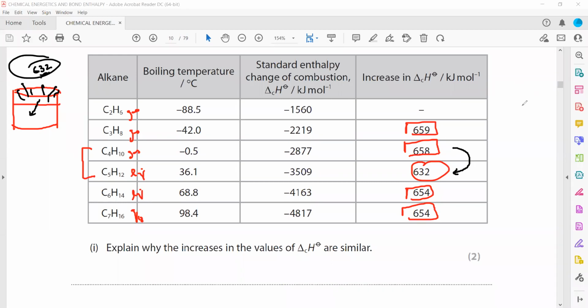But when we are burning a gas, all the particles are already in a gaseous state, so these particles cannot absorb too much energy. So the maximum amount of energy will be received. That's why it is 658, a higher value when we are burning a gas compared to when we are burning a liquid. When the liquid absorbs energy, that energy is used to vaporize the liquid, or convert it into a gaseous state.